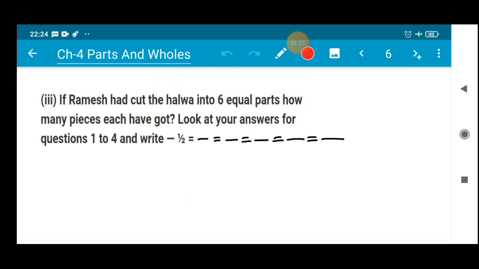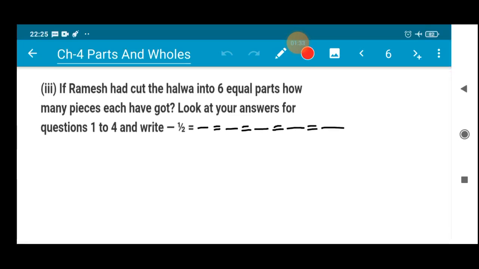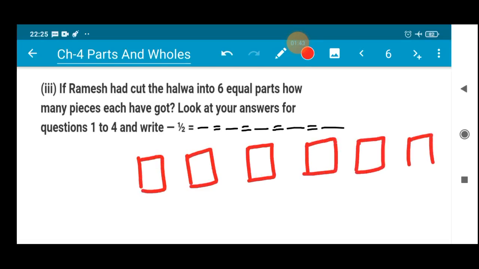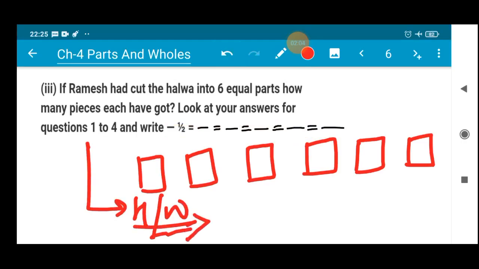The last one, on the same page, page number 64, you are going to find this question. If Ramesh had cut the halwa into 6 equal parts, 1 2 3 4 5 6, this is the piece of halwa which Ramesh has cut into 6 equal parts. Now you have to say how many pieces each has got. Look at your answers for questions 1 to 4 and write in this sequence. So this I'm not going to do, this part you are going to do yourself. The question is very easy, understand and try to do it.